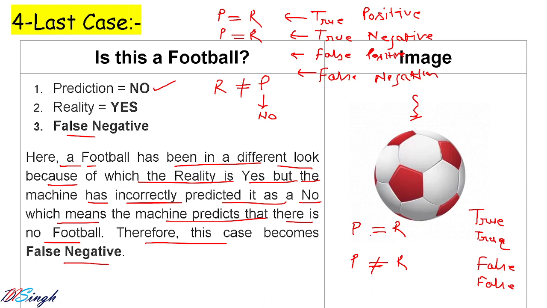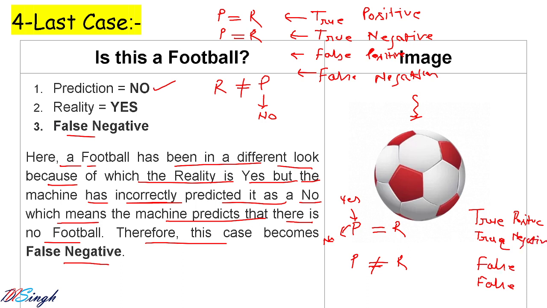After checking whether the value of prediction and reality are matching or not, next you need to check the value of prediction. If the prediction is yes, then you will write positive. If it is no, then you will write negative.